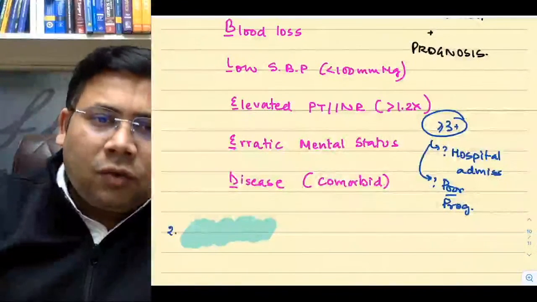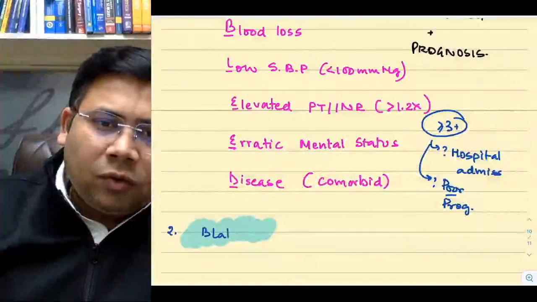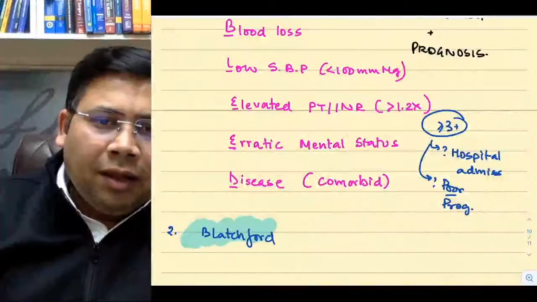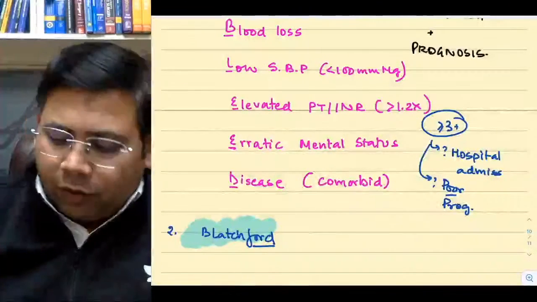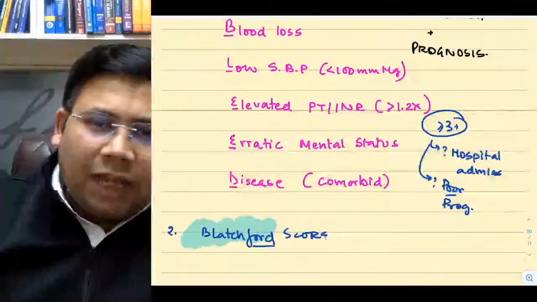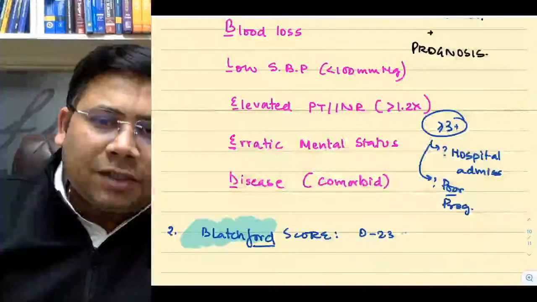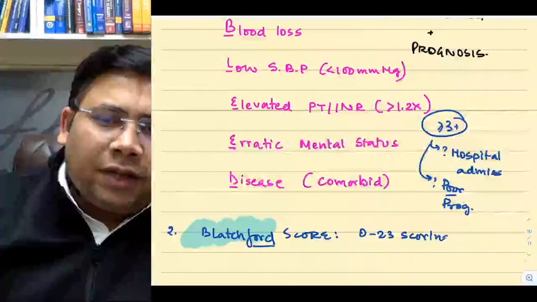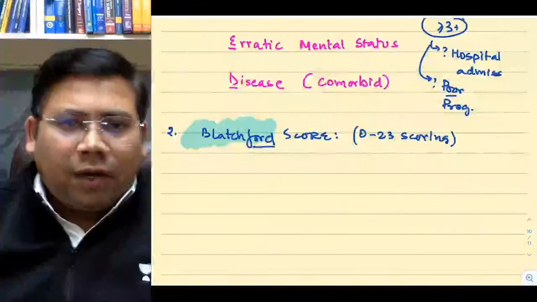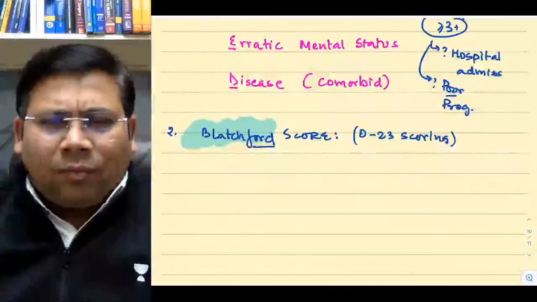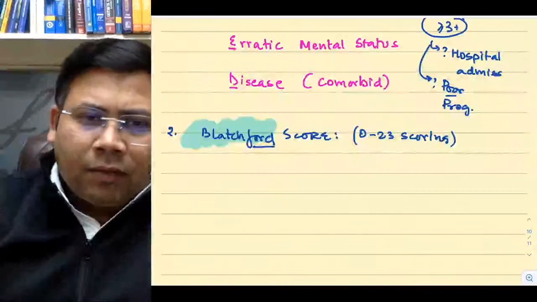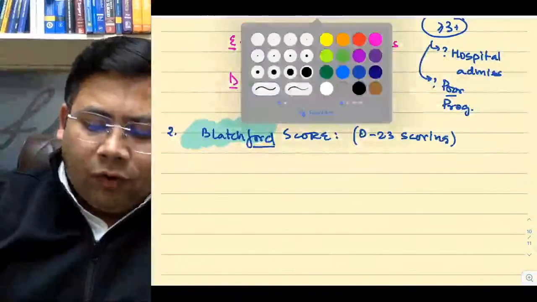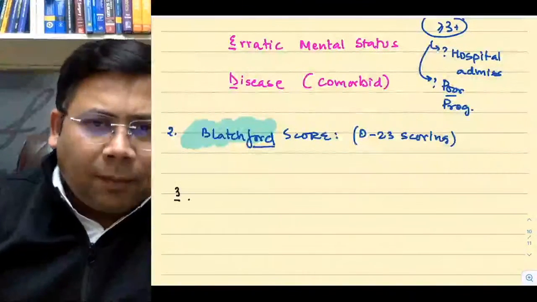Then there are two other scores. One is the Blatchford score. There are 8 important parameters in the Blatchford score. You don't have to remember, just remember the name Blatchford score, and 0 to 23 is the scoring. You have systolic BP, blood urea nitrogen, hematocrit, and many others like heart illness, liver problem. So don't worry about that. Just remember the name Blatchford. No one is going to ask because it's a very complex type of score.